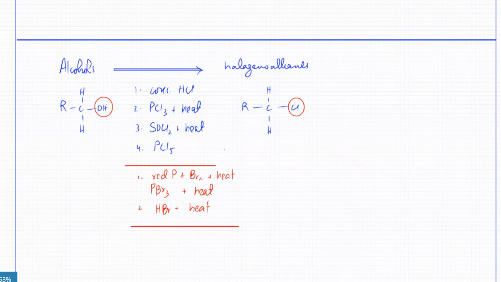And the last one is, you can replace it with an iodine as well. That would require red phosphorus plus I2 plus heat. Or number 2 is, you could use HI plus heat as well. So these are some reagents that would turn an alcohol back into a halogenoalkane.